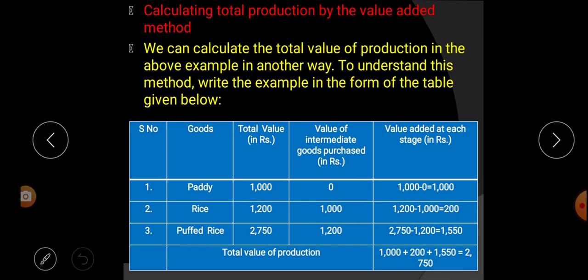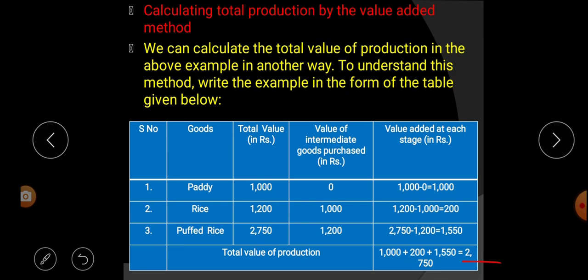So now let us talk about the total value of production. Listen carefully. 1000 rupees of paddy. Next, the rice mill owner added how many rupees? 200 rupees. Next, the puffed rice owner added how much? 1550. So what is the total cost now?